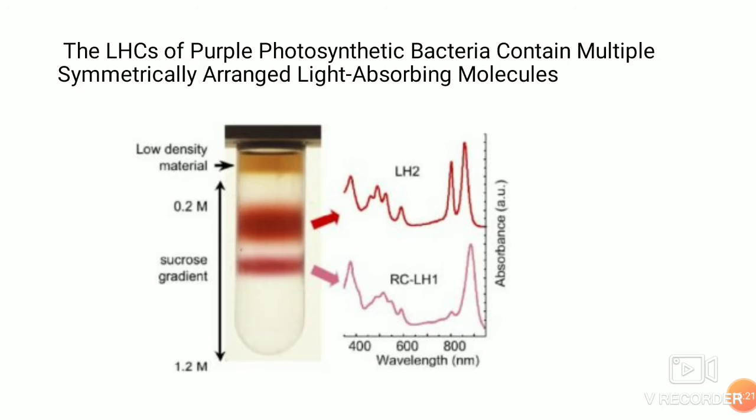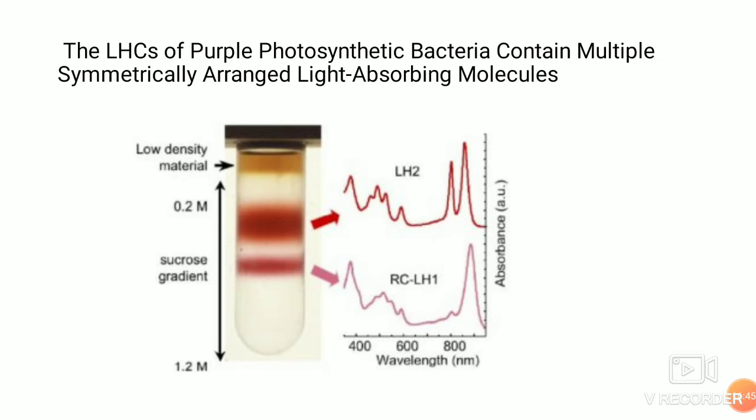LH2 absorbs light at a shorter wavelength than LH1 and rapidly passes the energy from the photons it absorbed to LH1. LH2 gives it to LH1 because that is where the reaction center is.